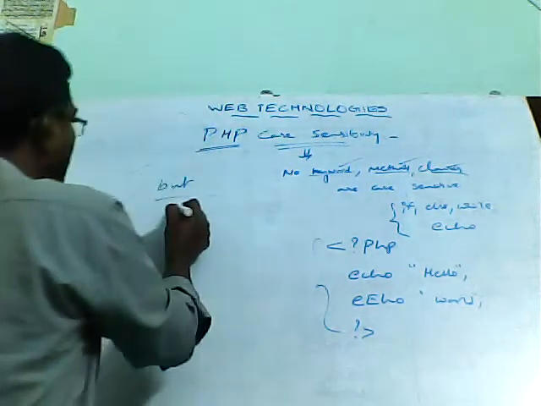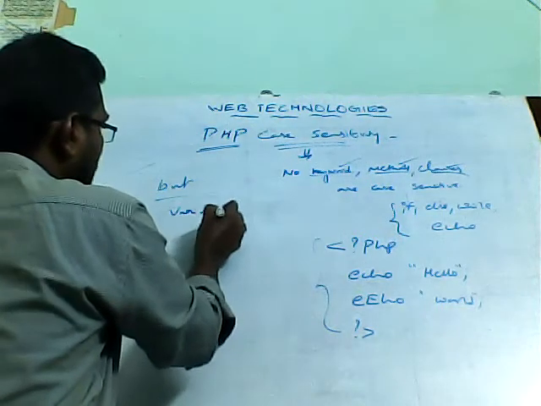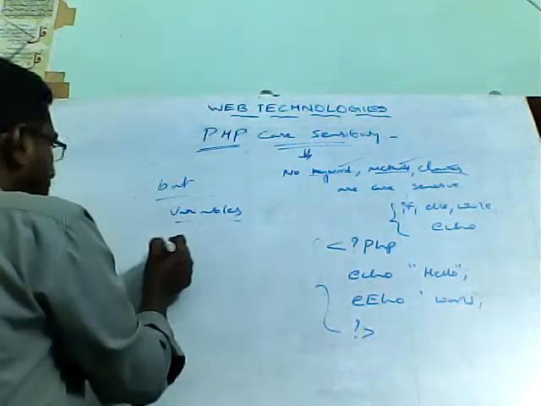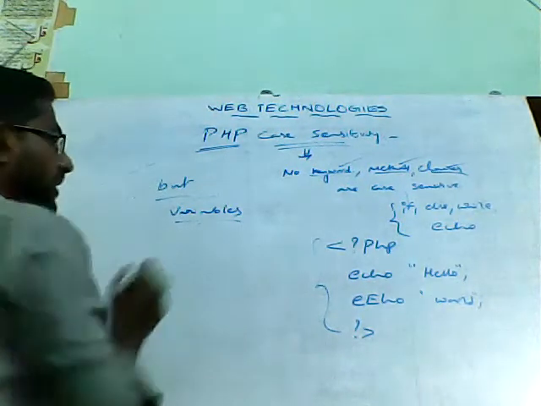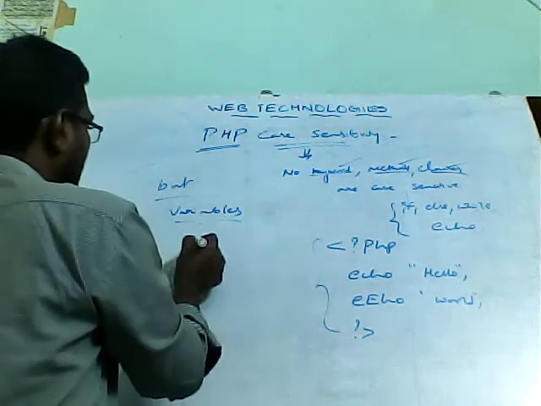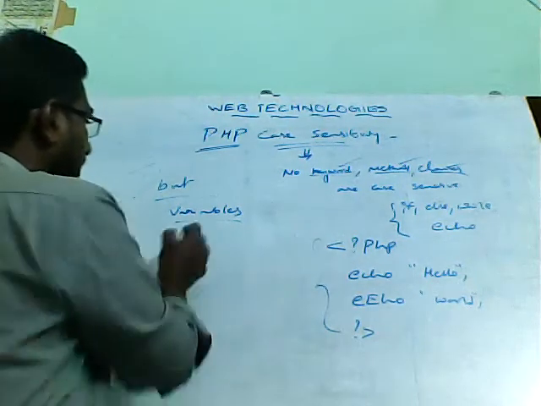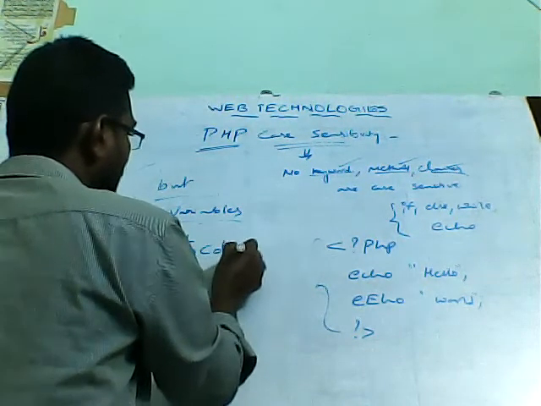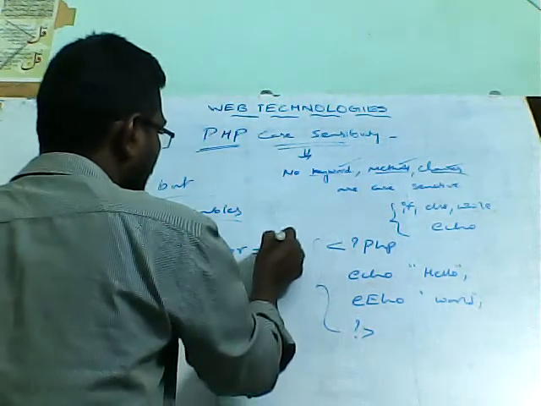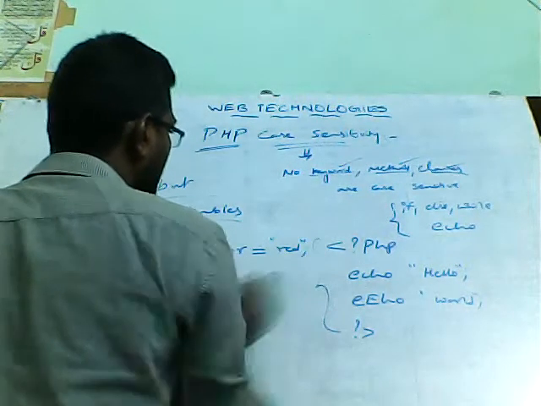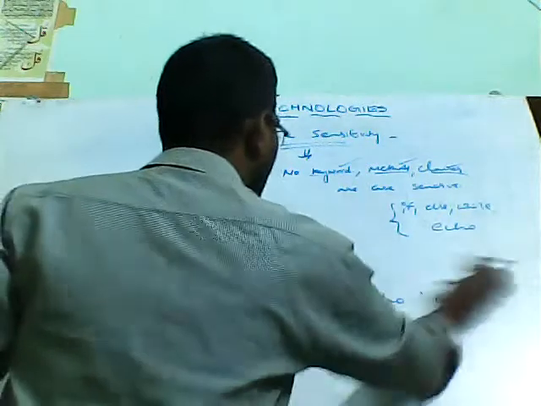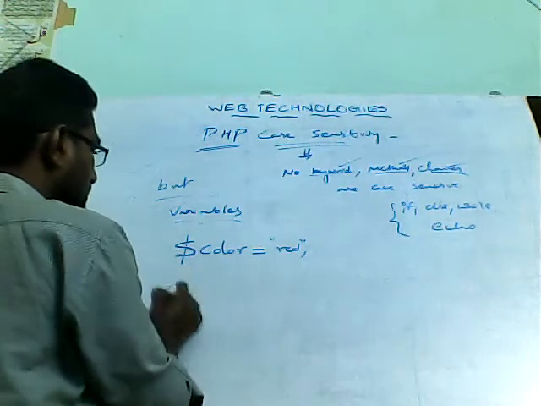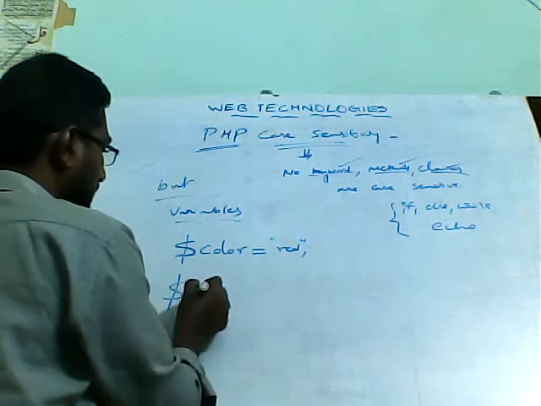That is for the variables. So for the variables in PHP, case sensitiveness will be there. Suppose for example, if you declare any variable in PHP, how will you declare the variable? A variable will be preceded with the dollar symbol, followed by the name. Suppose if you write like this, dollar color equal to red, this will be called one variable. So I want to declare another variable.